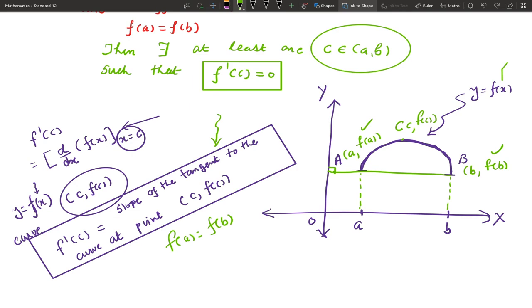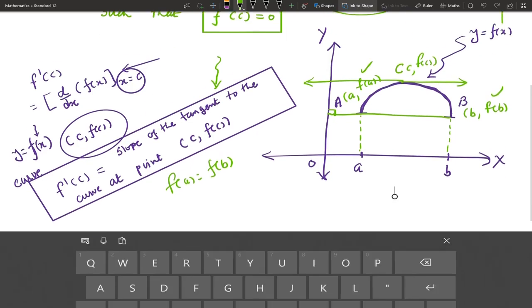Slope is 0, that means we know if a line is horizontal then slope is 0. So its physical interpretation is we are getting a point on the curve where the tangent at that point is either horizontal or it may be the x-axis.